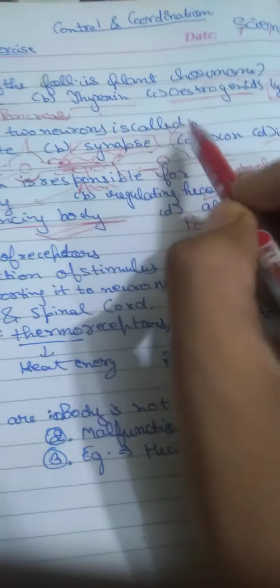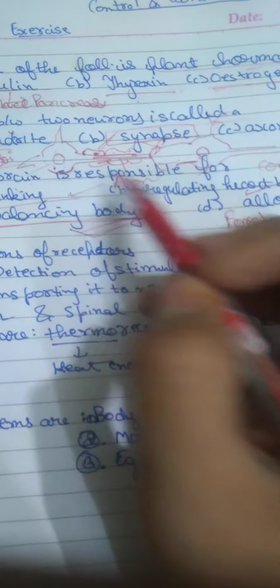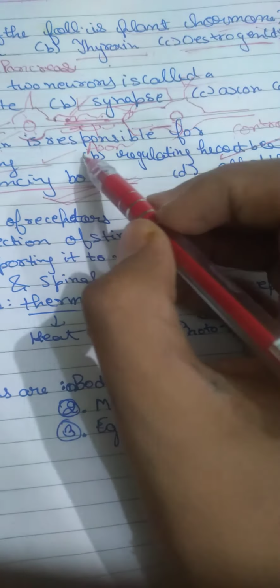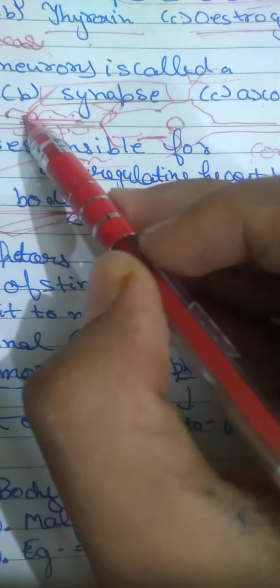Now, the gap between two neurons is called what? This is a roughly drawn diagram of a neuron. We know that this part is known as the cell body. These spikes are known as dendrites. This long rod is known as the axon. And this dot is called the nucleus, and these are the endings.